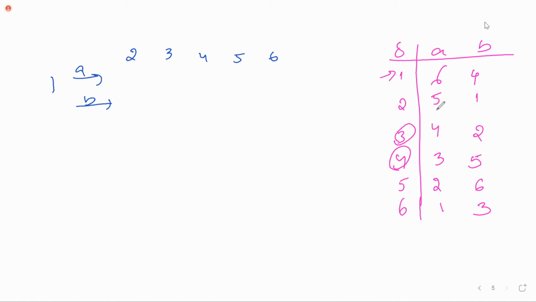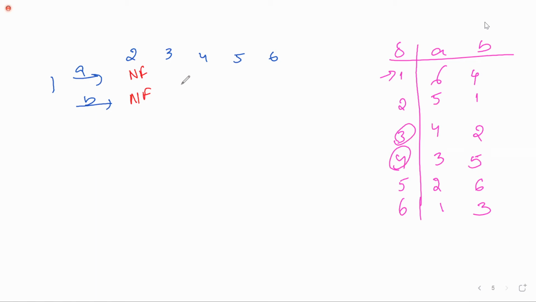Is it final or non-final? Non-final. Next, 2 on B. Is it final or non-final? Final. Yes, ma'am. Non-final, right? Next 3 on A.